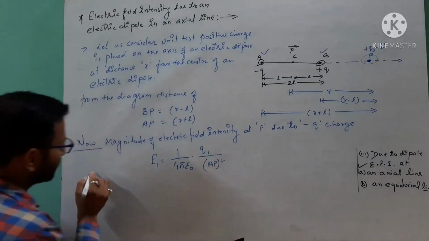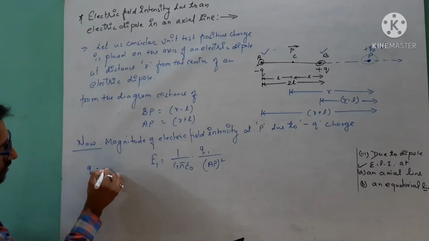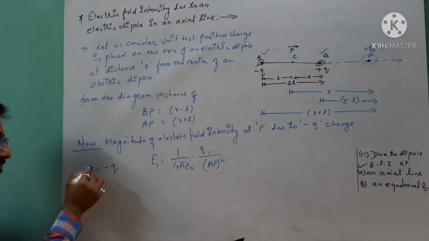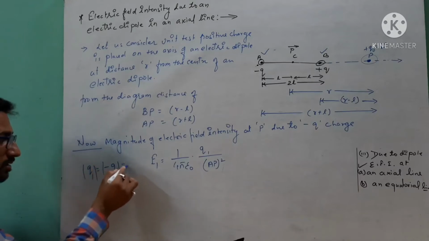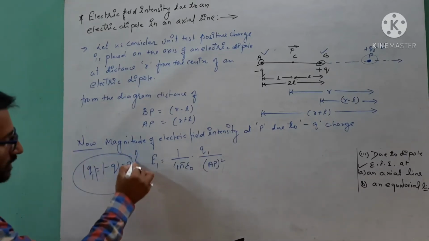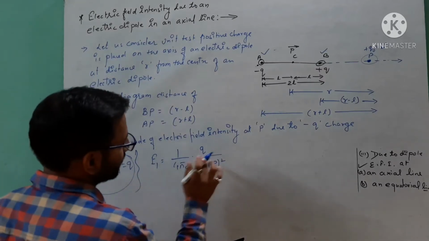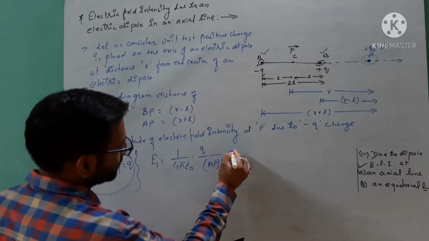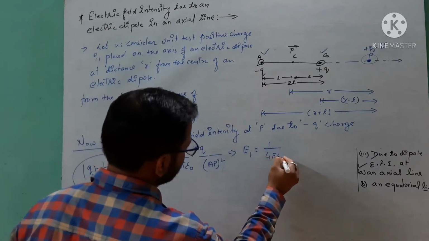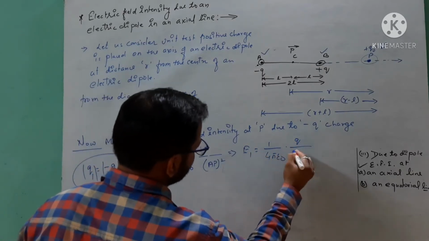The value of Q1 is negative Q, but here we are taking the magnitude, so we will use only the magnitude, which is equal to Q. Got it? So here I am writing Q.